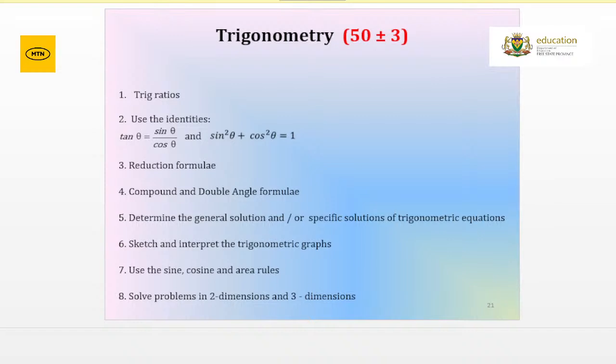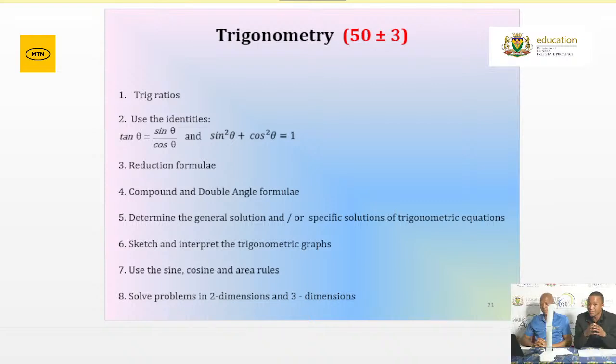Angle needs to lie between a particular interval that's given by the examiner. That's a specific solution. If it's a general solution, the interval will not be given. Please be aware of that. And when solving general solutions, remember the period of your 3 trigonometric functions. For sine, the period of the parent function is 360 degrees. For cos of the parent function is 360 degrees. And for tangent of the parent function is 180 degrees. Please remember the period when dealing with the general solution.